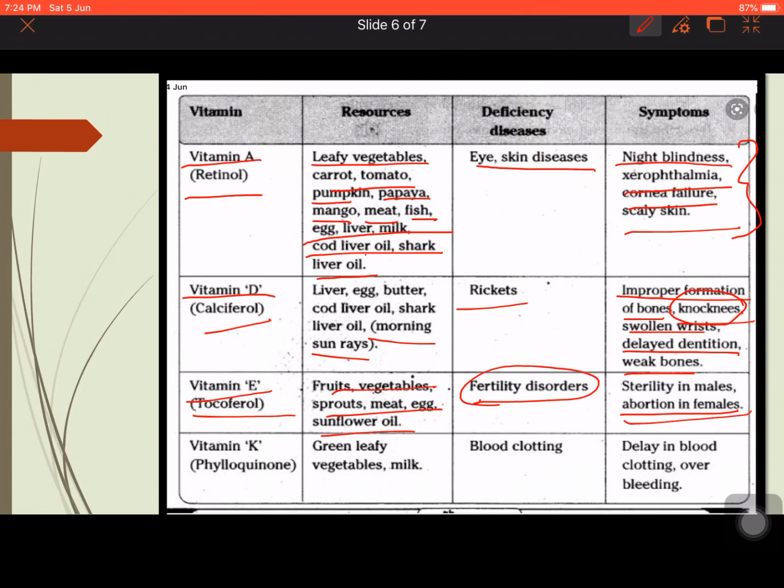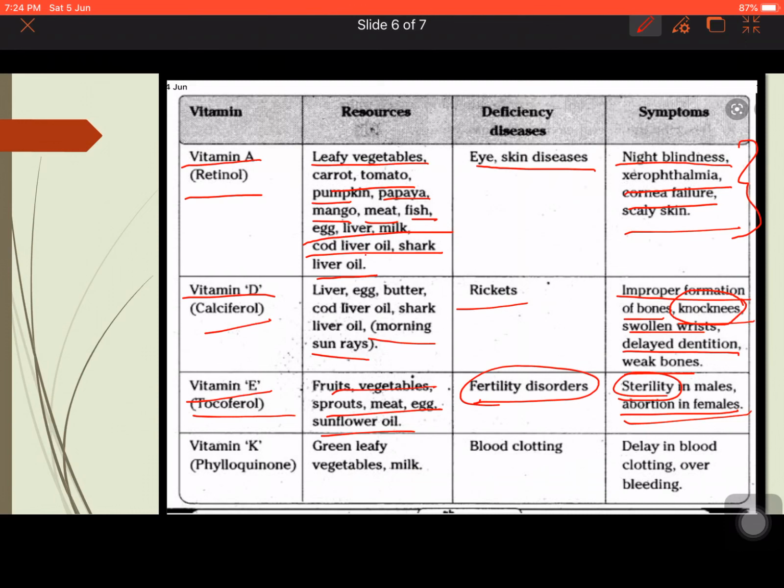Now, we can say that the females are getting aborted twice or thrice. They are unable to conceive properly, they are unable to give birth properly. So that is fertility disorder, and in males it causes sterility. So these are the disorders which are mainly due to vitamin E deficiency or tocopherol deficiency.